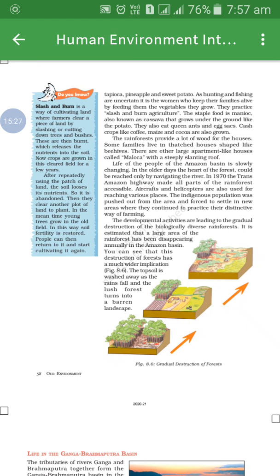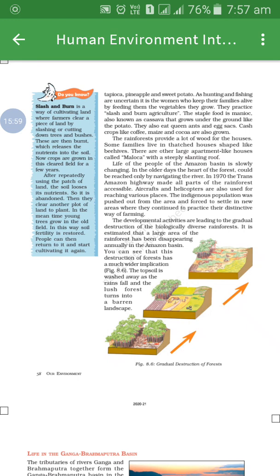Gradually, the indigenous population was pushed out from the area and forced to settle in new areas. Means here what happened? The population was pushed out from that area, from the heart of the forest, and they were forced to settle in new areas where they continued to practice their distinctive way of farming.